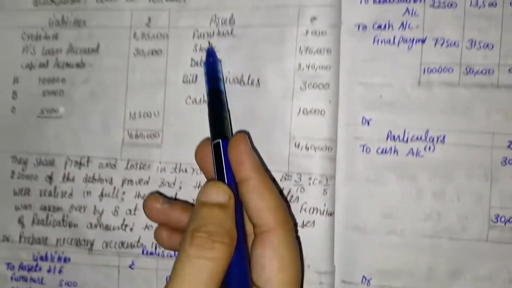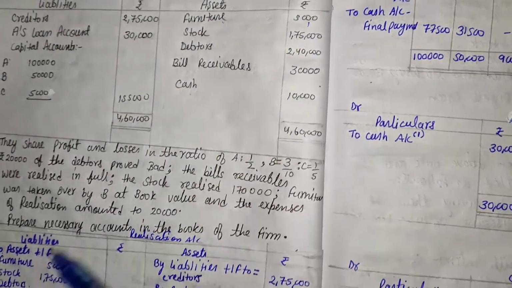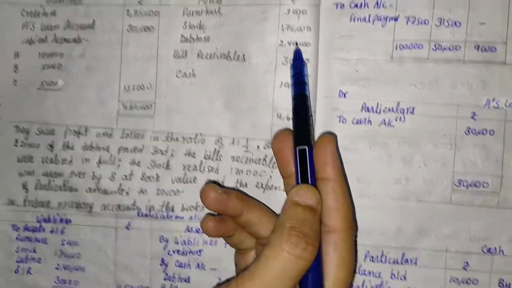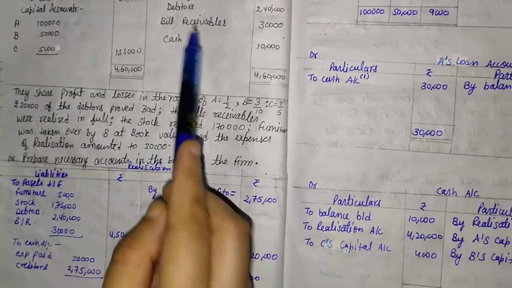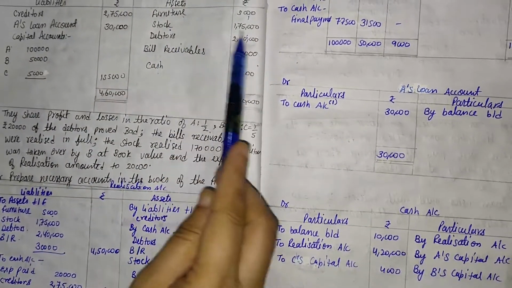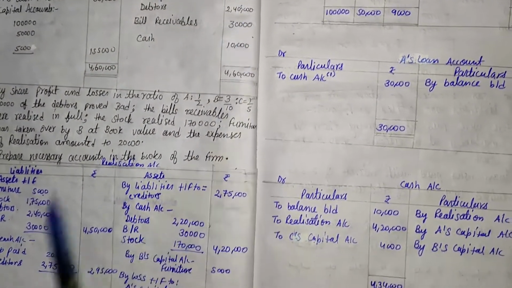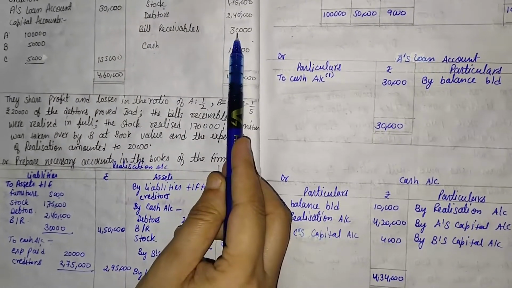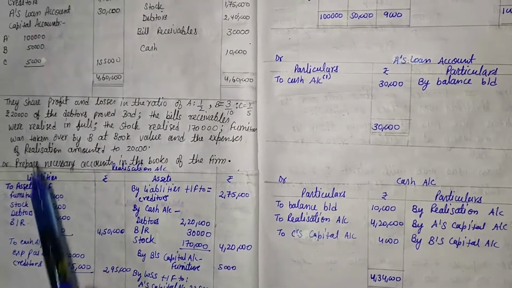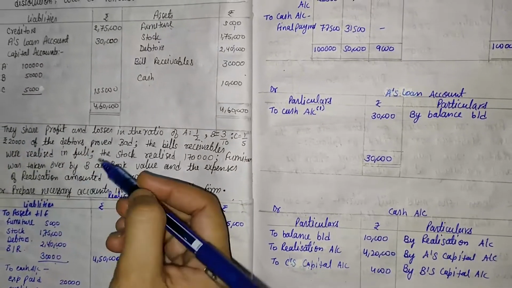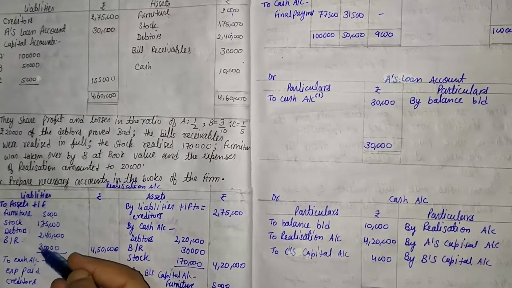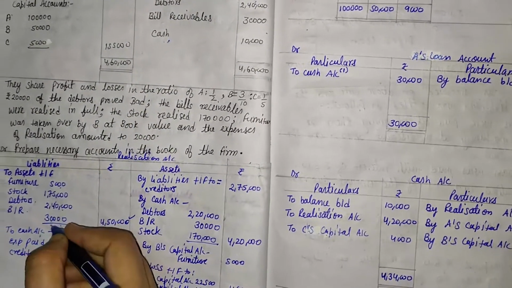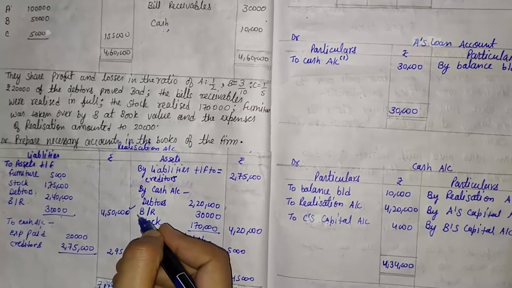And what are the assets? Furniture of rupees 5,000, here it is. The second one is stock, that is 1,75,000. The third asset given in the question is debtors, 2,40,000. The fourth one is bills receivable, that is 30,000. So the first step is transfer of assets. We transfer all the assets except cash. So here the total of all the assets is 4,50,000.